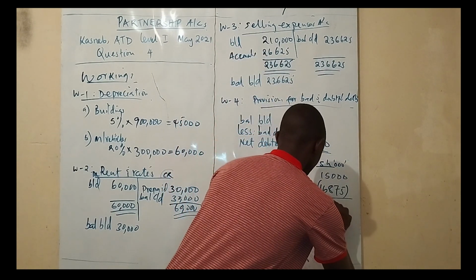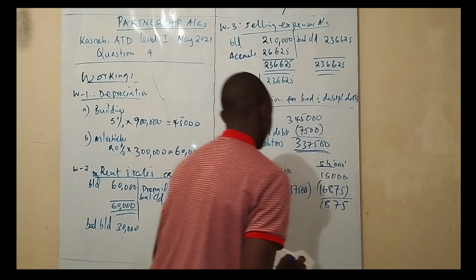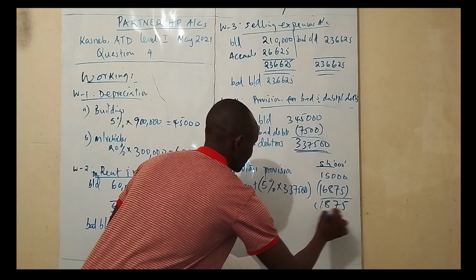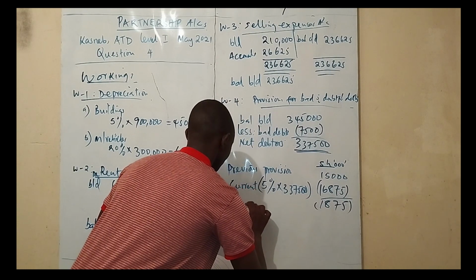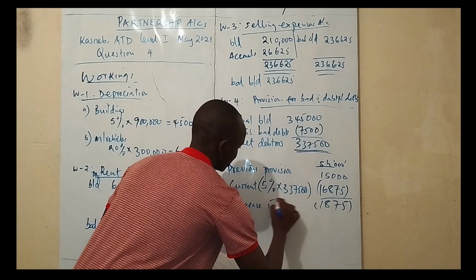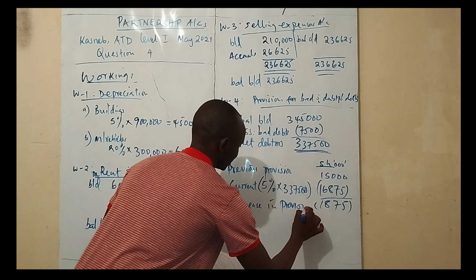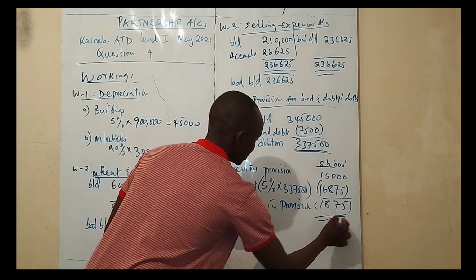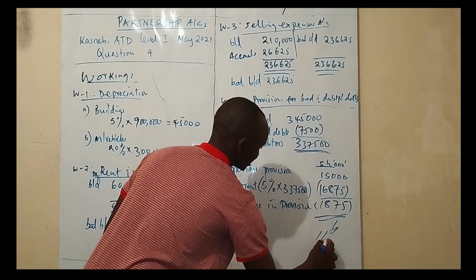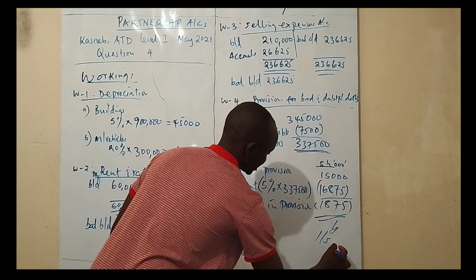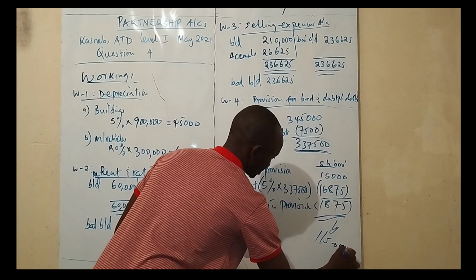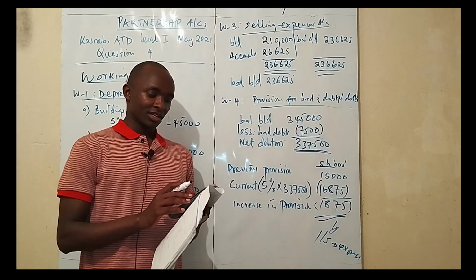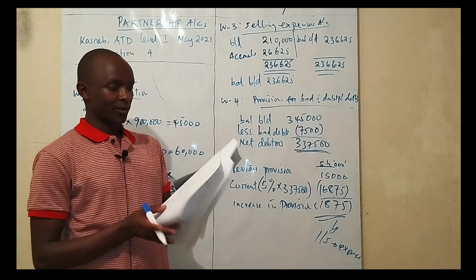So the figure is 1875. This one is the increase in provision. So you're going to take this figure to the income statement as an expense. Are you together? So that is how to go about the workings.